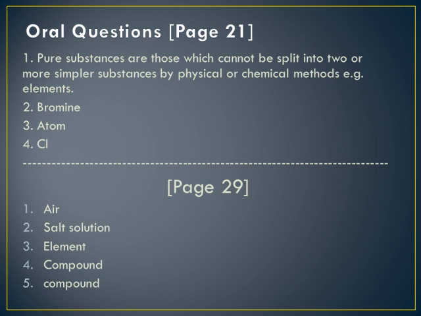In which form of matter the constituent elements are present in fixed ratio? That is compound. In which one it forms this, compound is the answer.